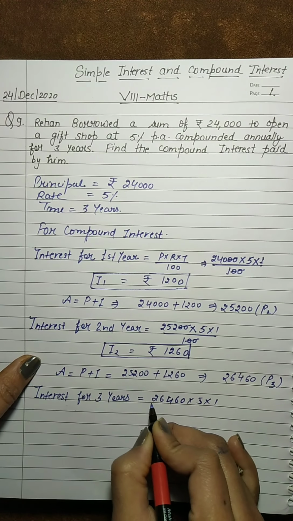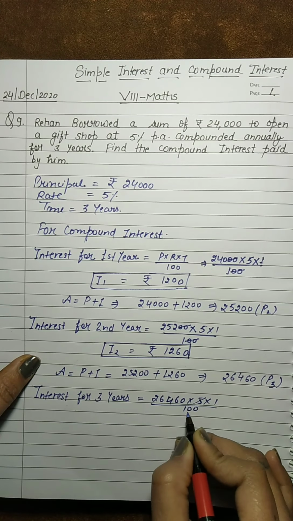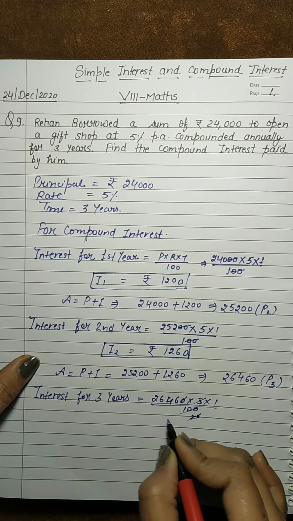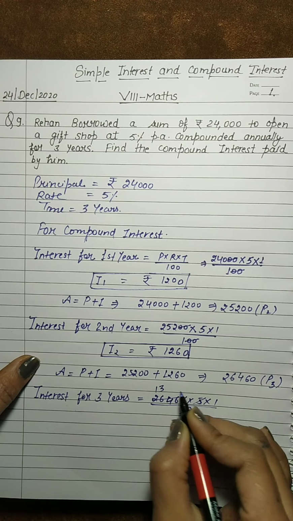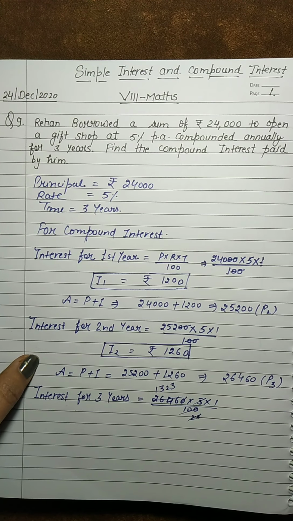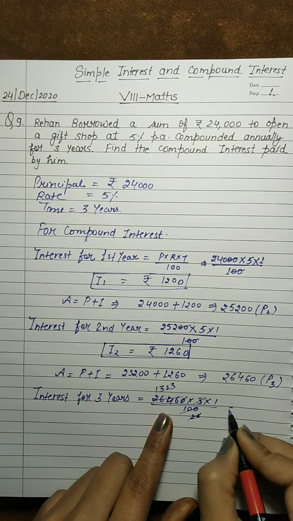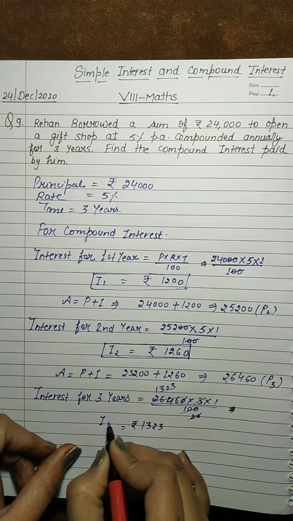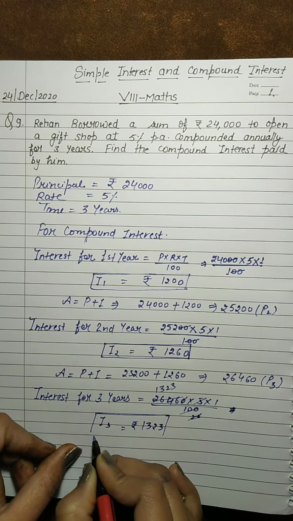Rate is 5 and that is 1 upon 100. Okay, 5 2 is 10, 1 0 cancel by this 1 0 and 2 1s are 2, 2 3s are 6, 2 2s are 4, 2 3s are 6. Okay students, so that means we have 1323 rupees. So that means that is the interest for third year.